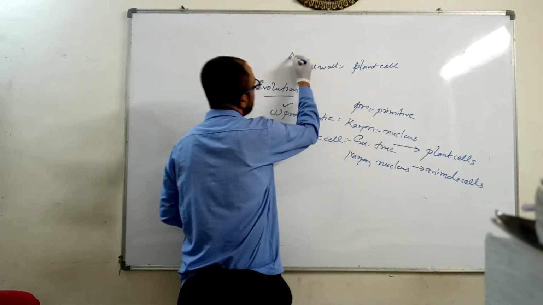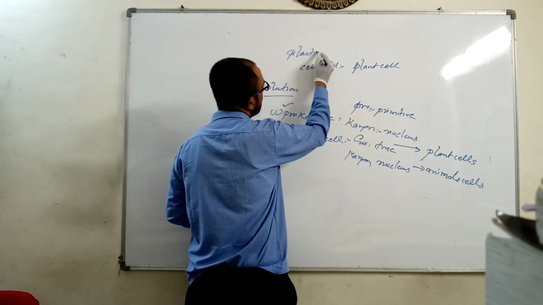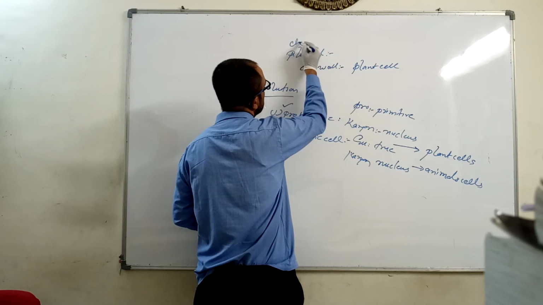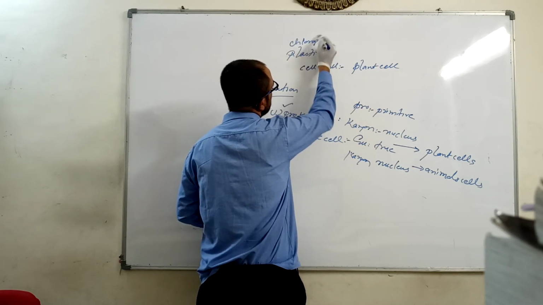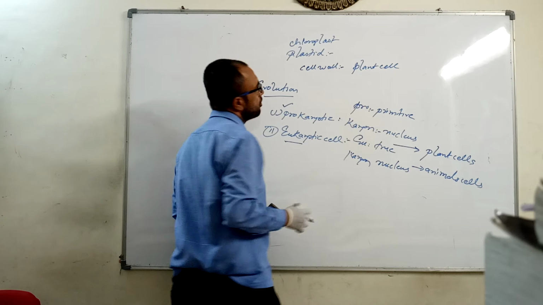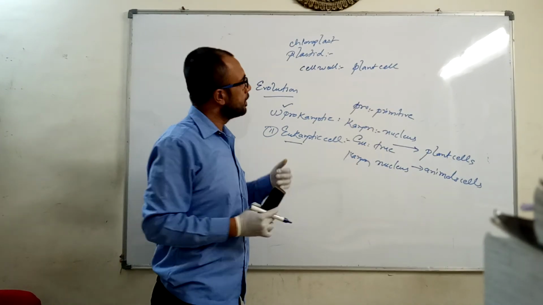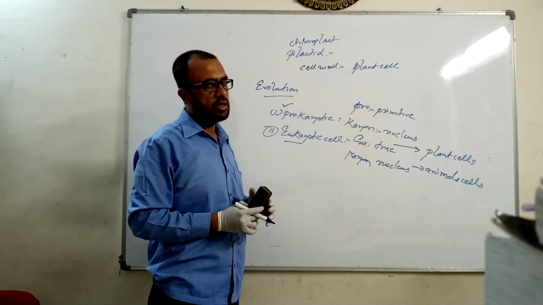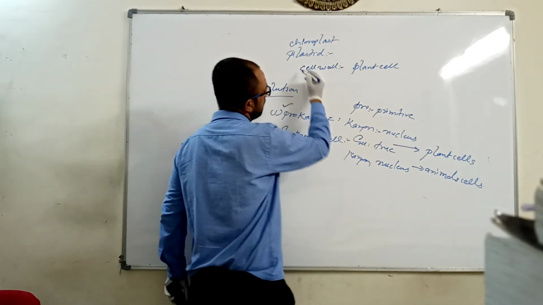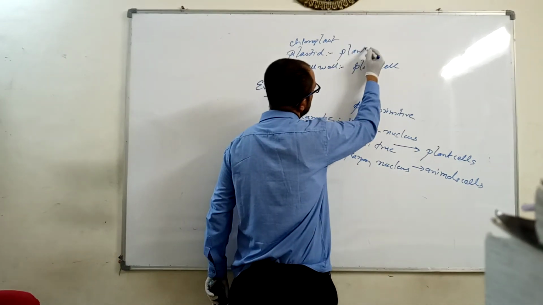Suppose I say plastids. You might have heard about chloroplast, which is the green colored plastid that helps in photosynthesis. It is present only in plants, in the leaves. So this plastid also is present only in the plant cell.